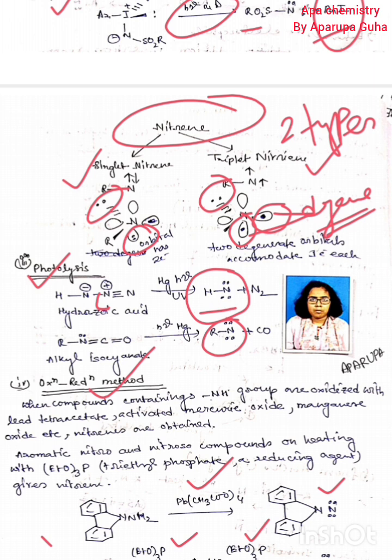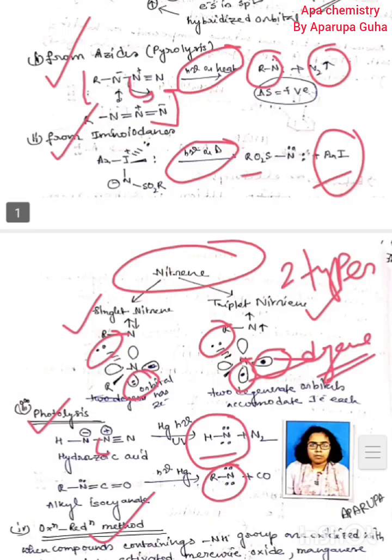There must be some reactions that can happen with nitrene, as nitrene is an intermediate and also highly reactive, so obviously it can undergo some reactions. You have to know about these reactions, and I will tell them next class. The reactions should be addition, insertion, and rearrangement.